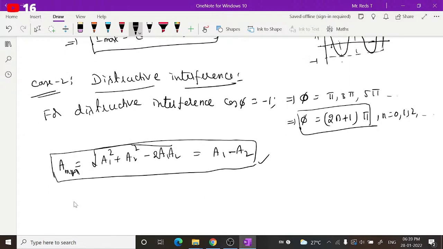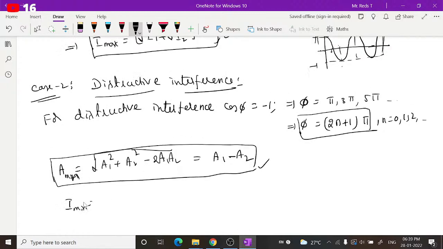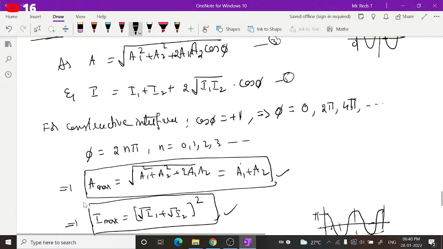The corresponding minimum intensity, when cos phi is minus 1, can be expressed as (root I1) whole square plus (root I2) whole square minus 2 root I1 root I2.